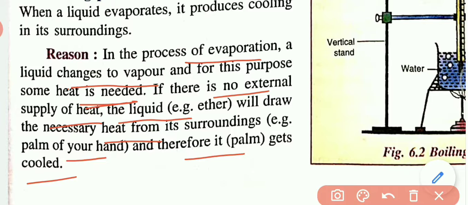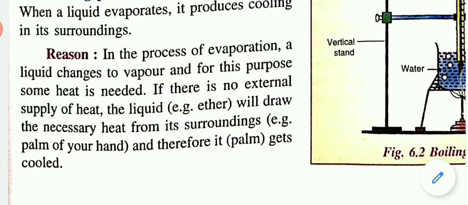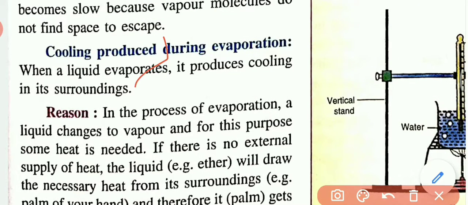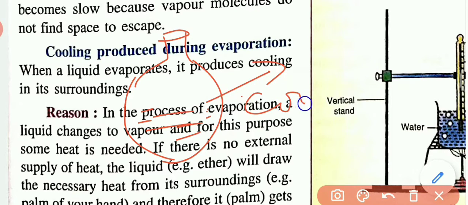Now I have given one example, the pitcher. If you keep water in the earthen pot, after some time the water becomes cool. How? Because of the evaporation. The earthen pot has many pores.